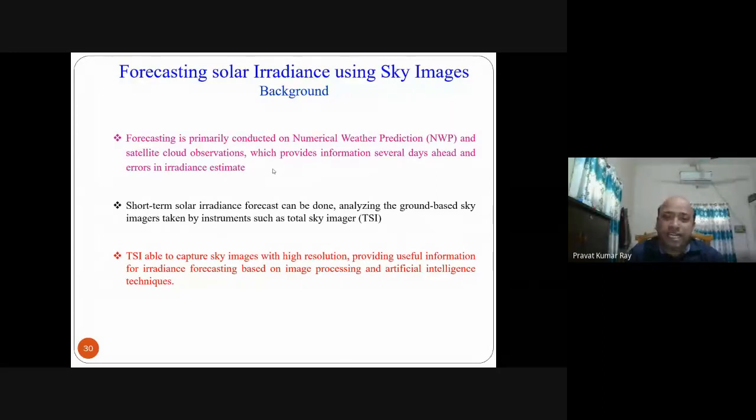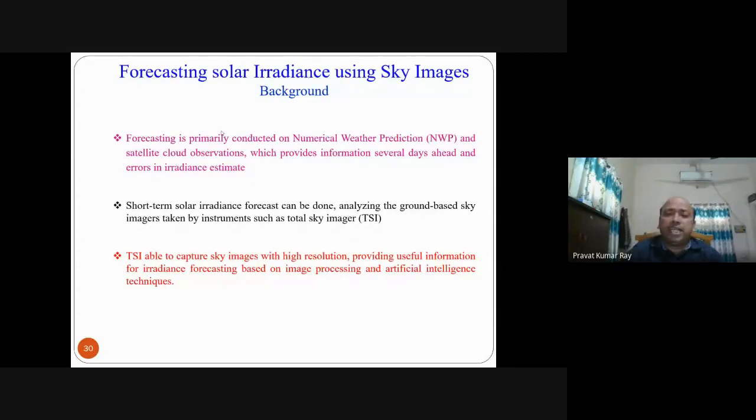So for that, image analysis is required, because this model-based approach will give you forecasting for several days or months ahead. So accuracy may be less. So for getting more accuracy, we have to go for image analysis.